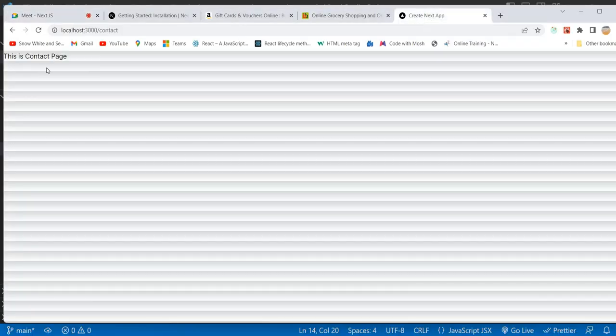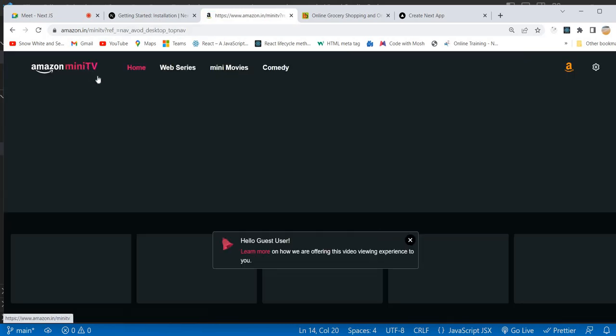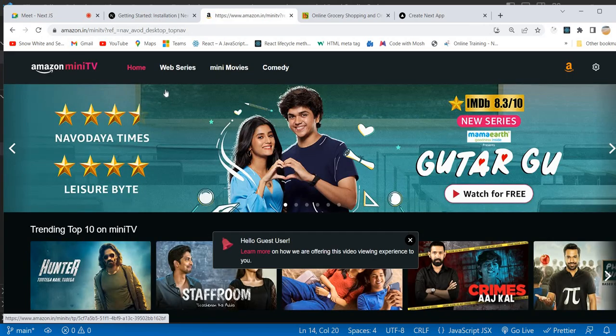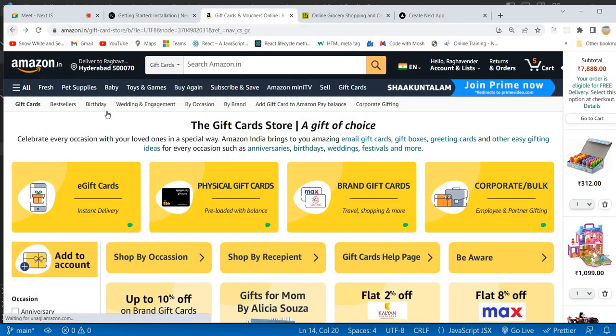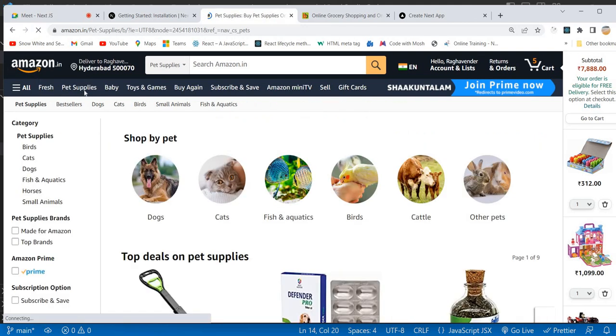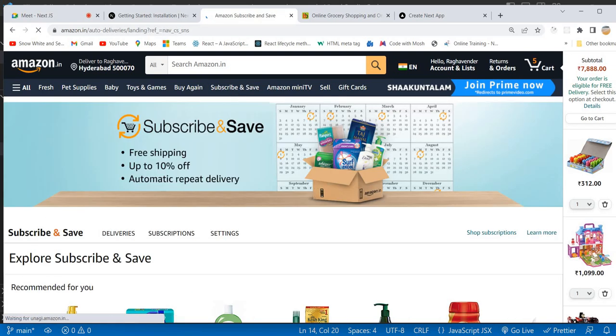Navigation means, if you look at the whole of Amazon, this whole header part, this navigation bar, wherever you go, you see the same navigation bar. Even on pet supplies, you are able to see the same navigation bar. So we also should provide the same kind of thing.